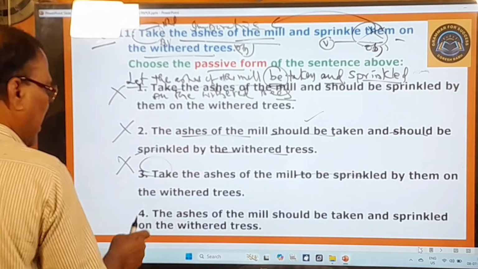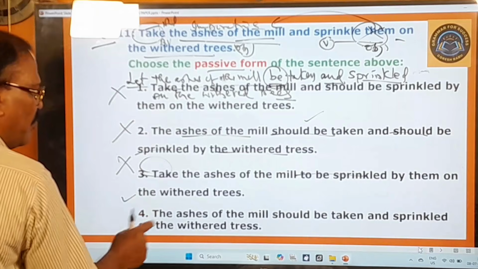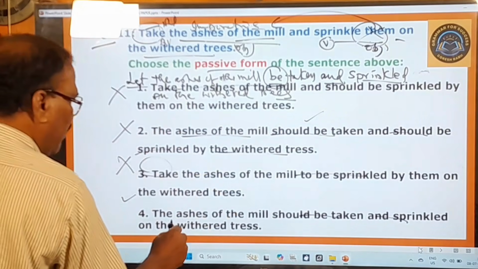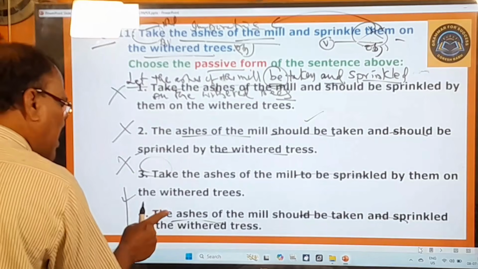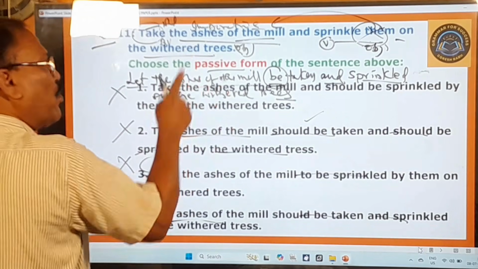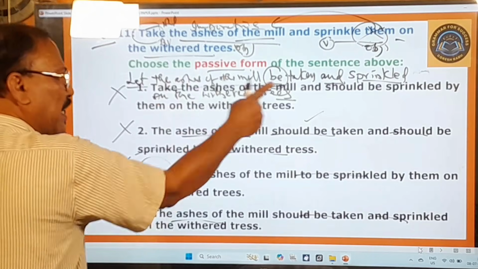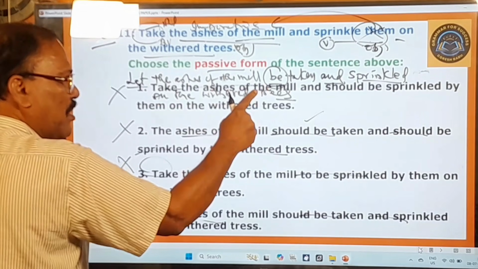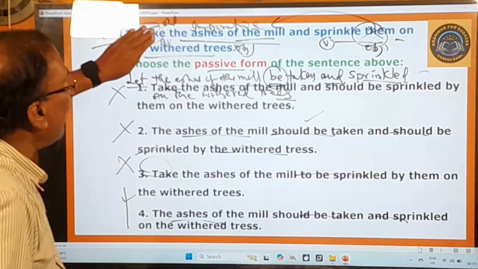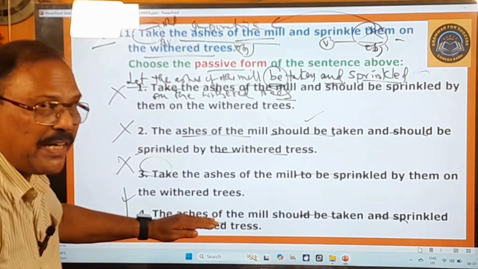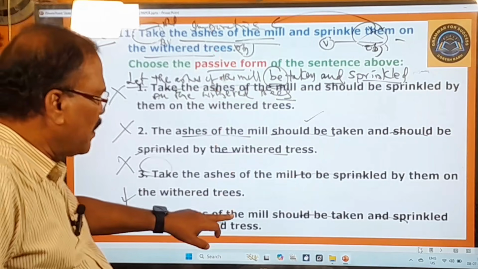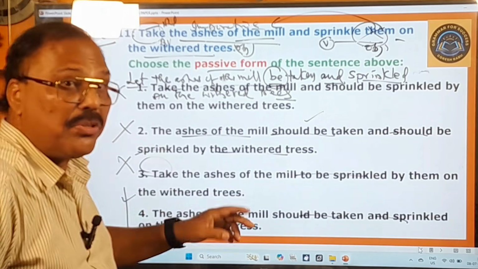Right. And here you look at the fourth one. The ashes of the mill should be taken and sprinkled on the withered trees. So here this is not actually correct according to the grammatical rules. This is the only correct one according to the grammatical rules, but this is not the correct one. Even then, here the meaning of this active voice is expressed in the passive voice. The meaning of this sentence is expressed in this fourth sentence, that too in the passive voice.